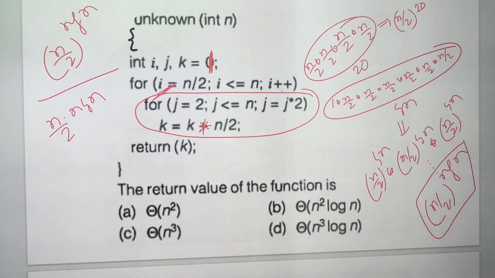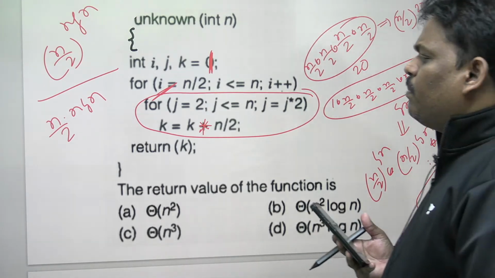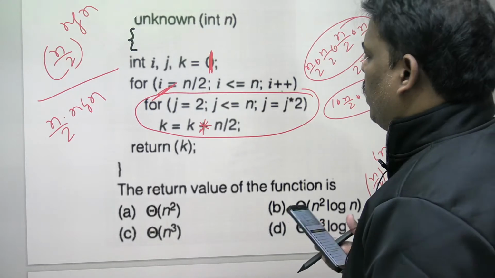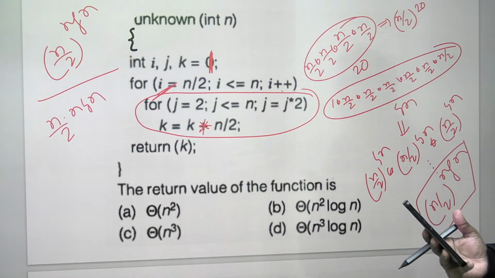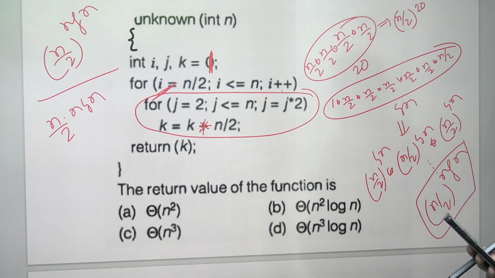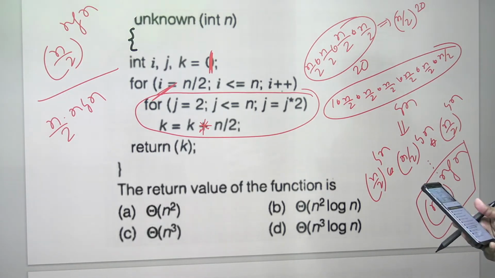Remember, if it is 0, the answer is 0. The time complexity is the same, n log n. If it is a multiplication and the k value is 0, then totally 0 will come. Fine, that is perfect.